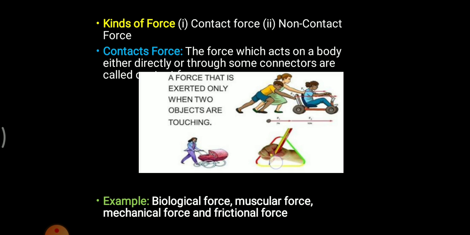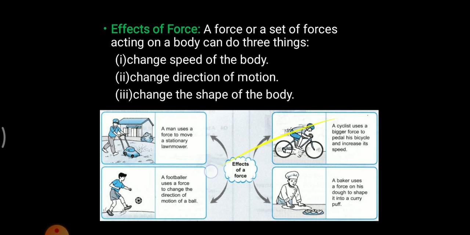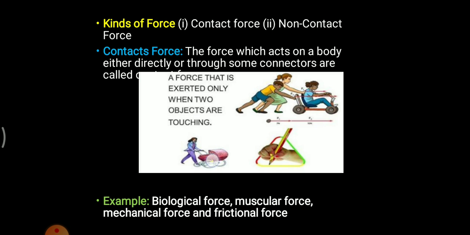Another example: whenever you write, there's a contact between your hand and a pencil. As a result, you are able to write properly. So this is again a contact force. Another example of contact force: this person is trying to push this trolley in this direction with the contact between the hands and the handle located over here. So this is again an example of contact force.